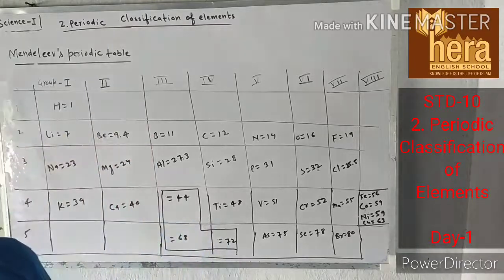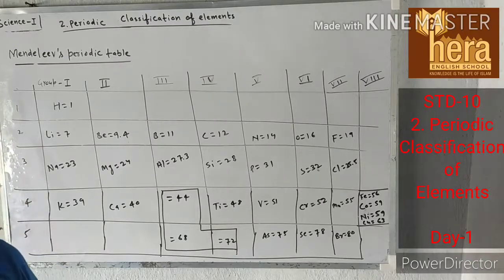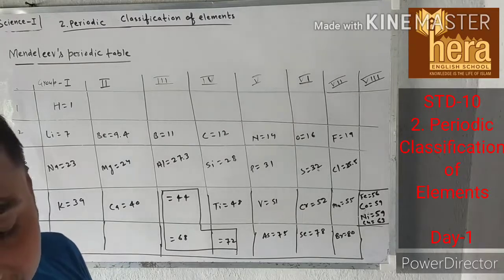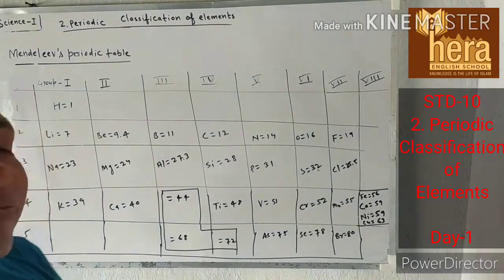Mendeleev organized the periodic table on the basis of the chemical and physical properties of the elements. These were the molecular formulas of hydrides and oxides of the elements, melting points, boiling points, and densities of elements. Mendeleev found that elements with similar physical and chemical properties repeat after a definite interval.